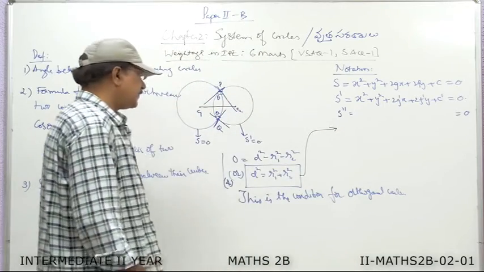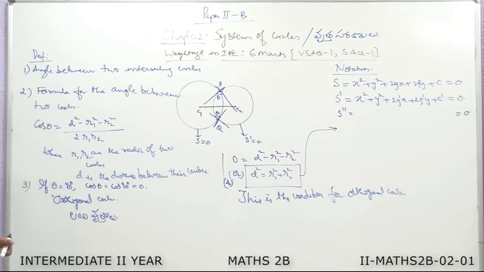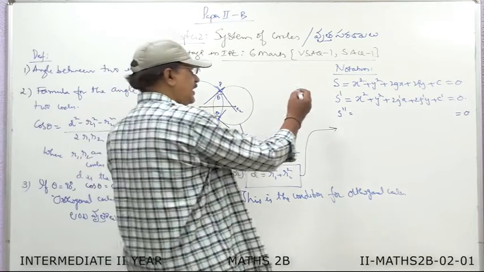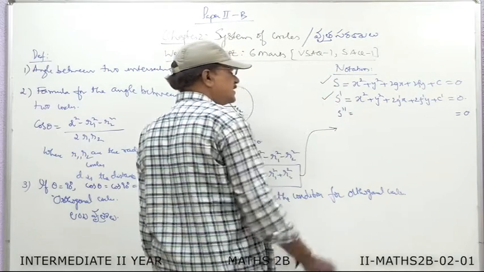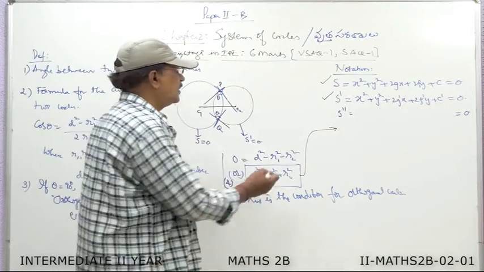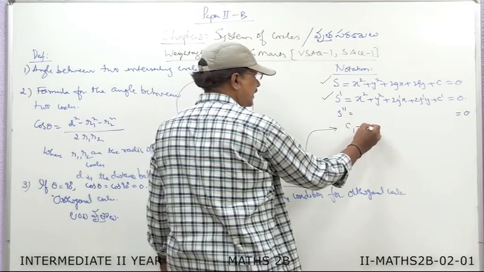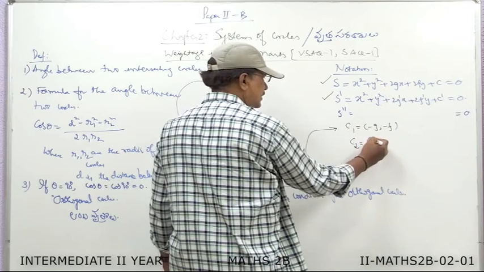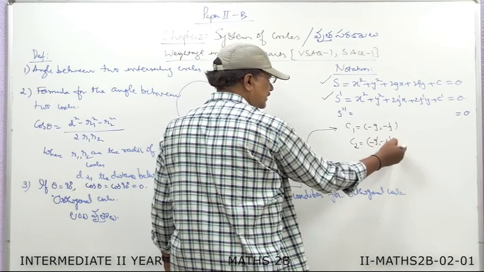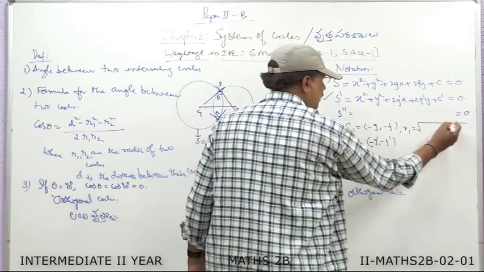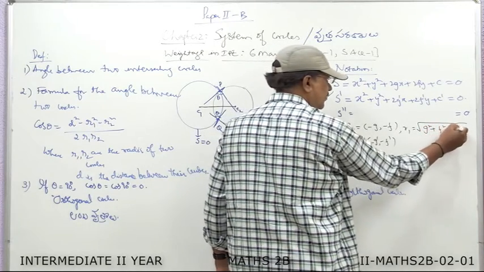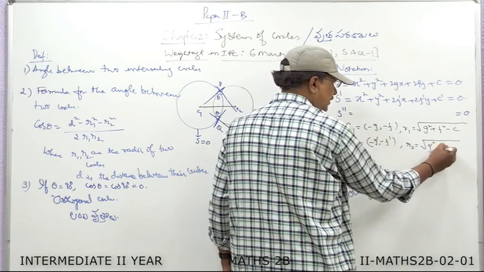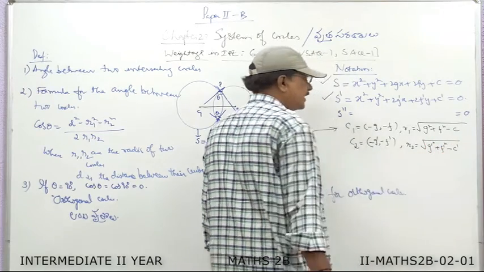Now, what I do is I write an alternate form for d square is equal to r1 square plus r2 square. Here we are taking d as the distance between the centers. So I take the two circles like this: S is equal to 0 and S dash is equal to 0. For the first circle, center C1 is minus g comma minus f. For the second circle, center C2 is minus g dash comma minus f dash. The radius of the first circle is root of g square plus f square minus c. The radius of the second circle is root of g dash square plus f dash square minus c dash.